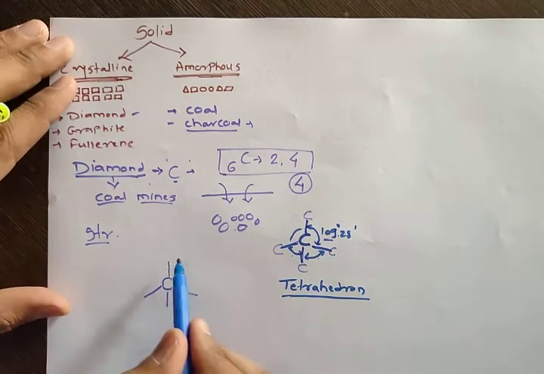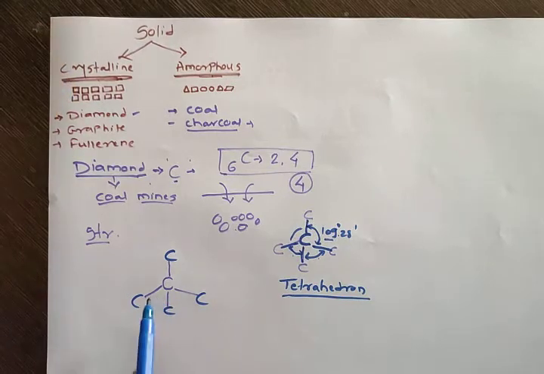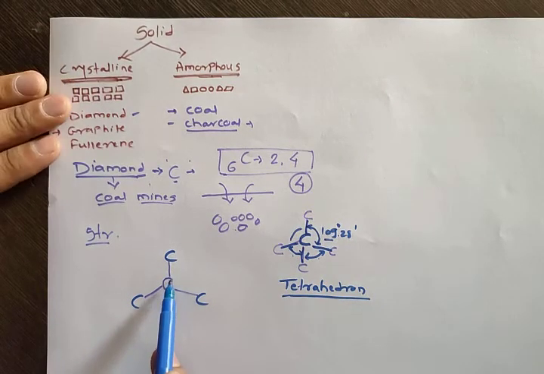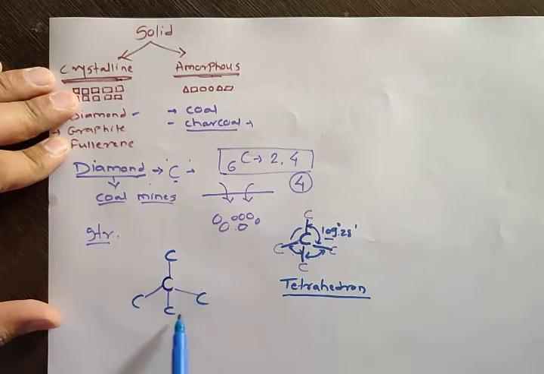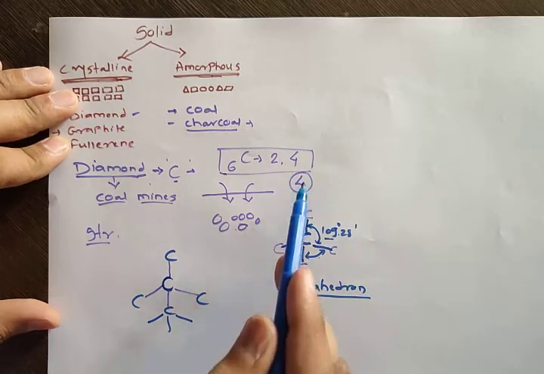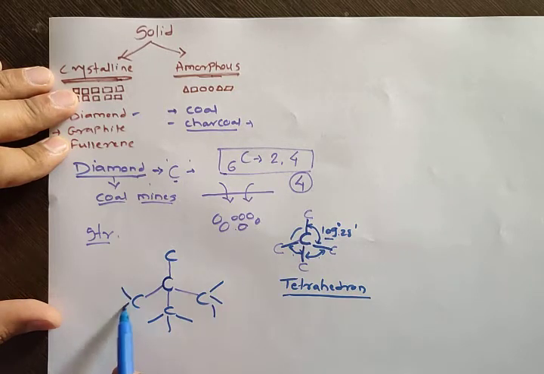So what is the structure of diamond we are discussing? This is the central carbon atom, and these are the 4 carbons. Now these carbons again form 4 bonds, because each carbon can form how many bonds? 4 bonds. So each carbon again forms 4 bonds. With whom will it form the 4 bonds?